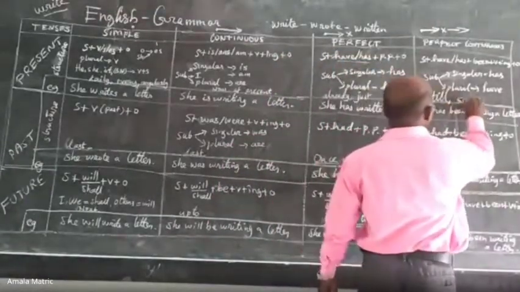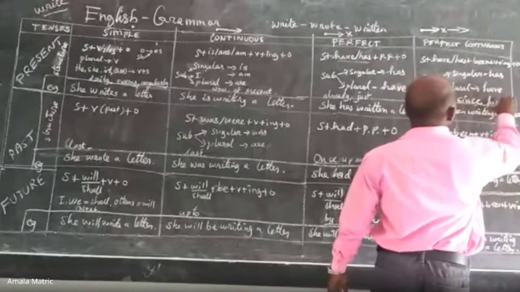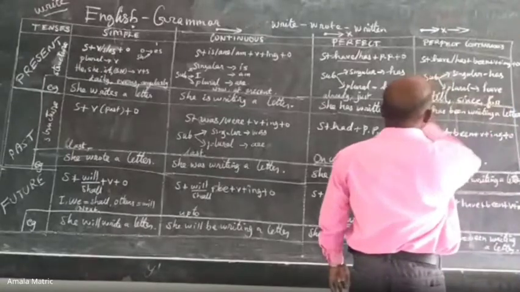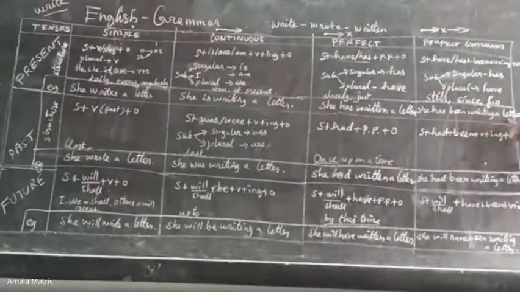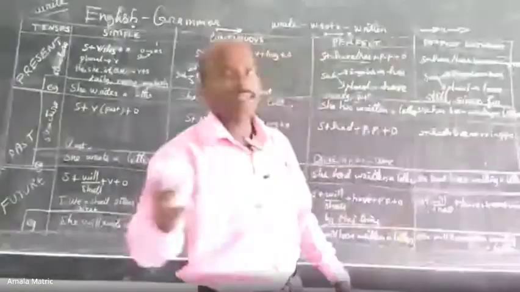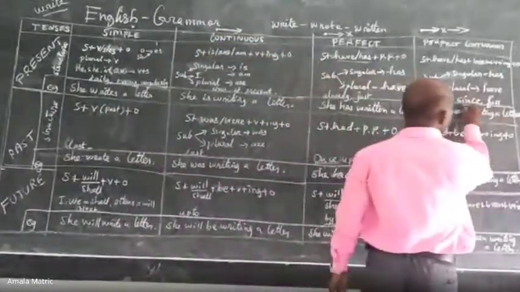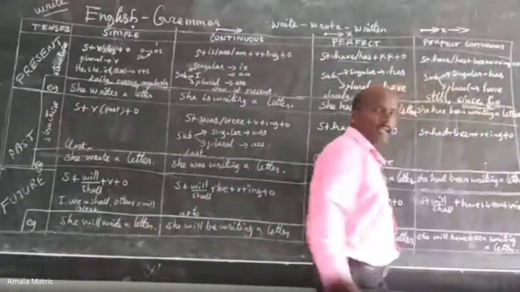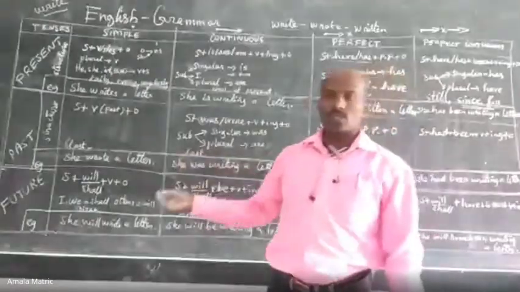Here is another one, the keywords since and for. I also use them here: she has been writing a letter since 7:30, for the past 5 hours. The keywords since and for are very important prepositions. By using these two keywords, you can identify the tense, because some questions will be asked on this.